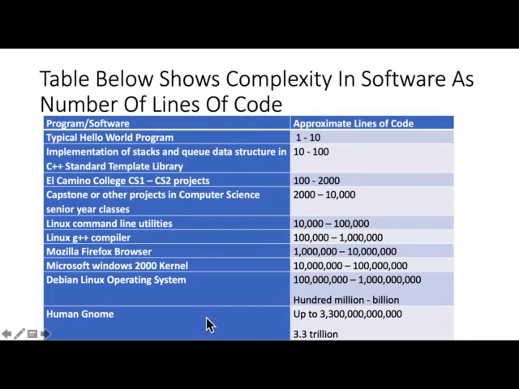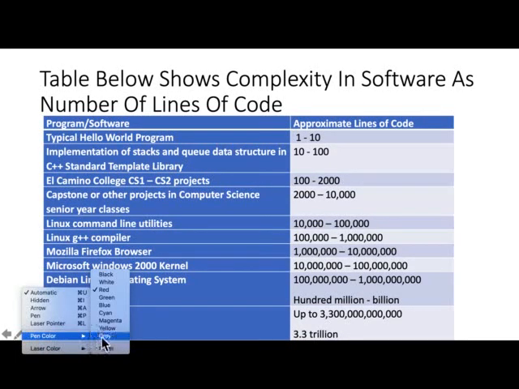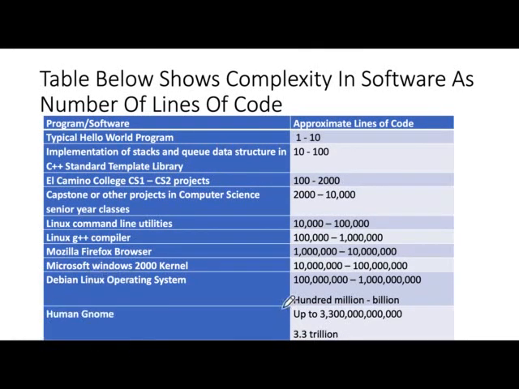And the Human Genome would have lines of code up to 3.3 trillion. Okay? So you can see that lines of code change in a vast range, and the Human Genome is the latest software. You can see how big that is in lines of code. So let's keep this in mind as we go further.